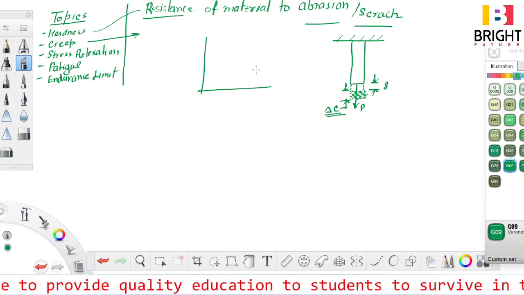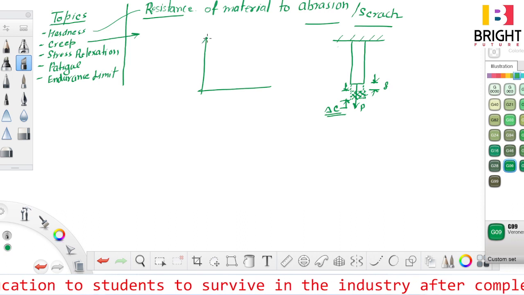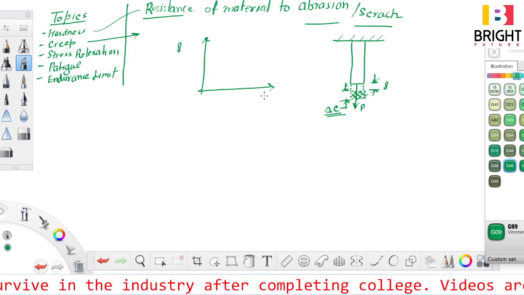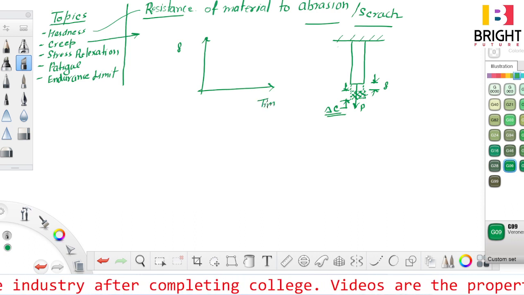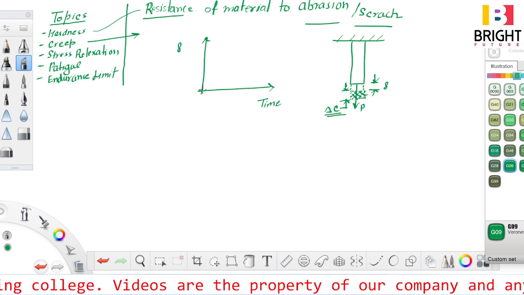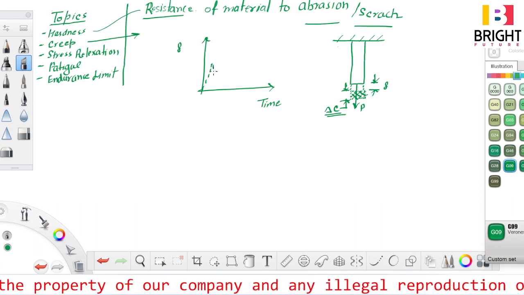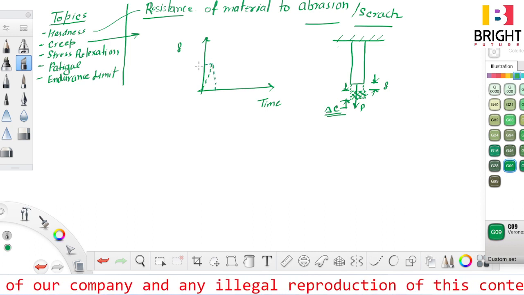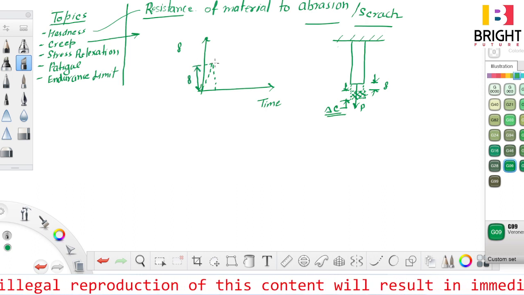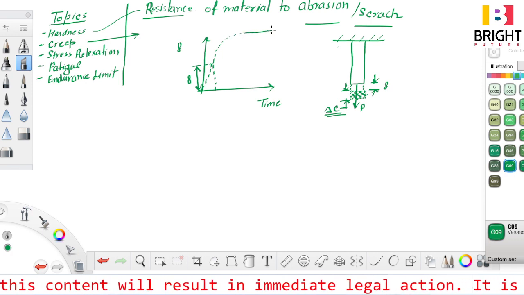If I draw it on a graph, this is a fixed bar, and on vertical axis I draw deflection, and on horizontal axis I draw time, right? So you will see that up to this is the elastic deformation del, and after that it is like this.